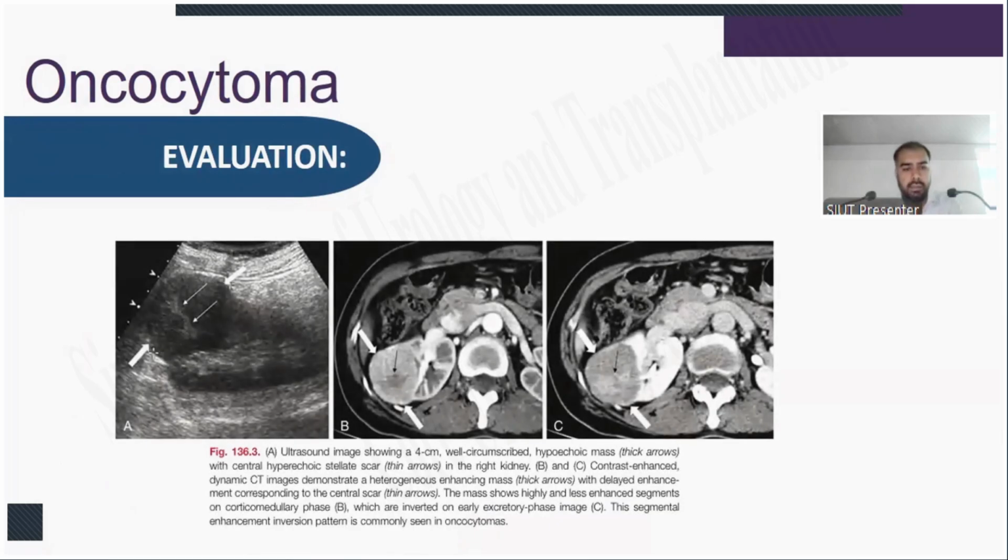In this, on the left side, the ultrasound image shows a 4 centimeter well circumscribed hypoechoic mass with the thick arrows showing the central hyperechoic stellate scar, and the thin arrows on the right side. B and C, contrast enhanced dynamic CT images, demonstrate a heterogeneous enhancing mass with delayed enhancement corresponding to the central scar, thin arrows. The mass shows highly and less enhanced segments on the corticomedullary phase, which is inverted on the early excretory phase image. This segmental enhancement inversion pattern is commonly seen in oncocytoma.